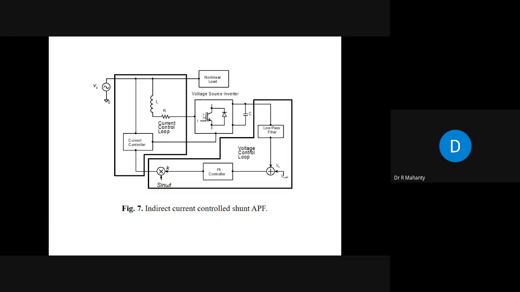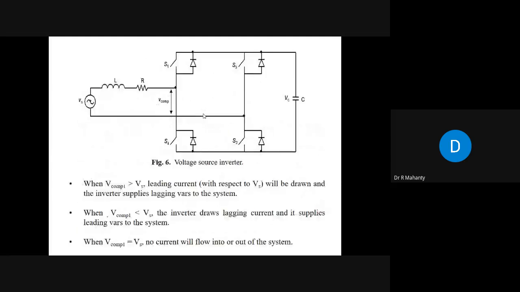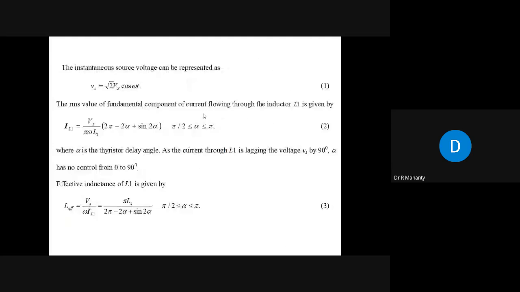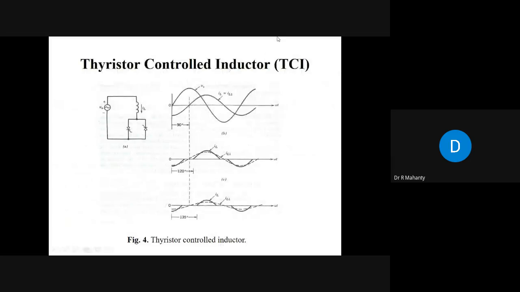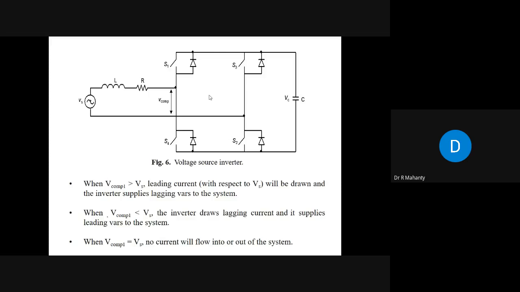Apart from that, there may be another scheme. In that scheme, you try to measure the reactive part of the current, IS sine phi. After measuring this IS sine phi, you determine the values of alpha using the mathematical equations that you have, and from there you fire the thyristors so that the power factor becomes unity.